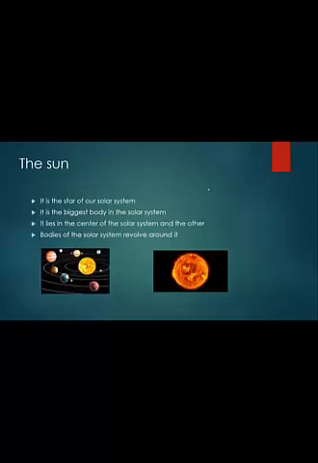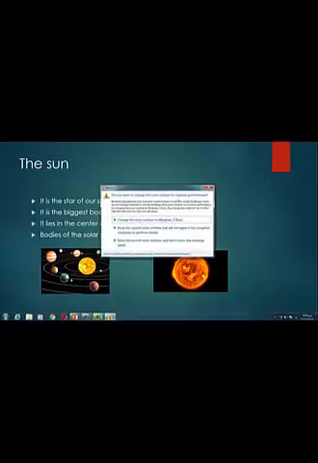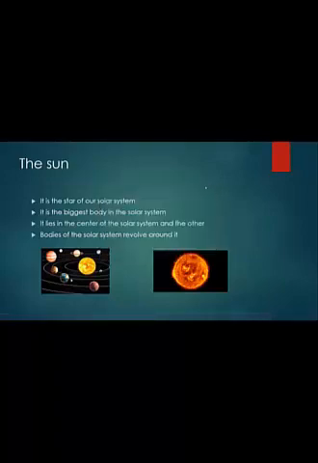It is the biggest body in the solar system. The Sun lies in the center of the solar system, and the other bodies all revolve around it.